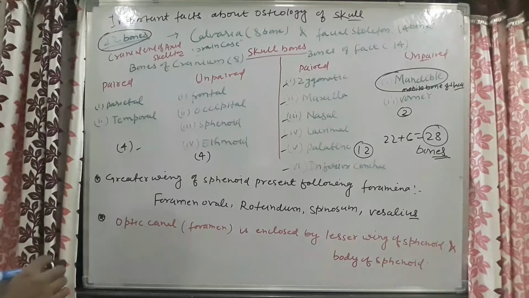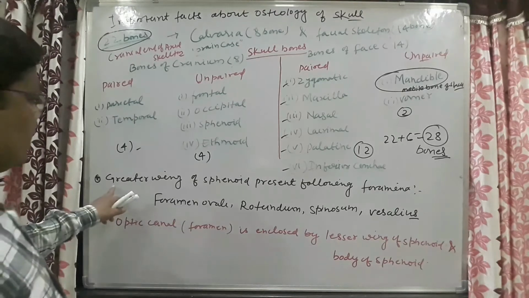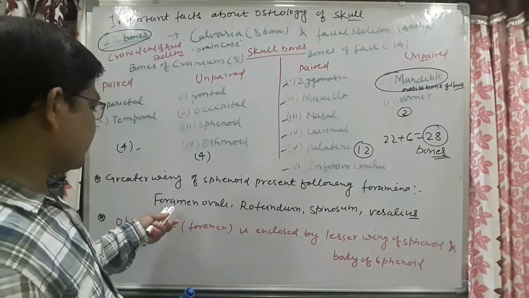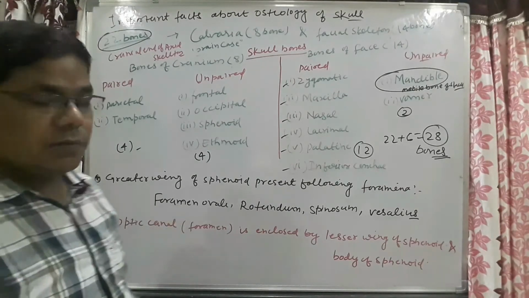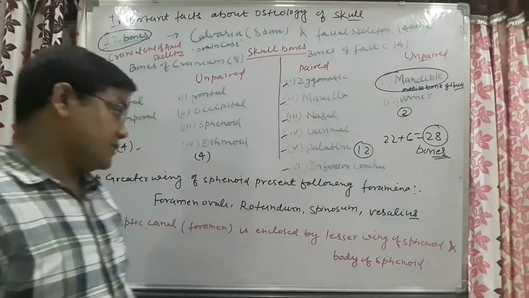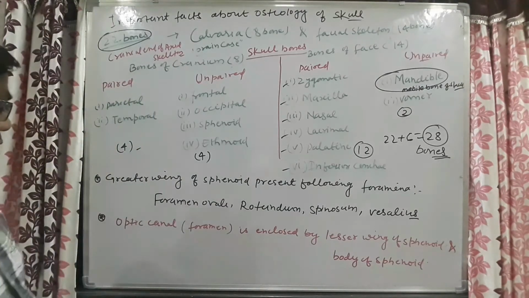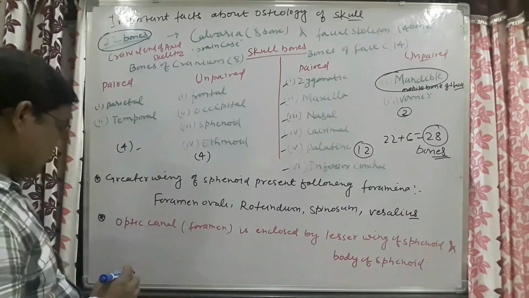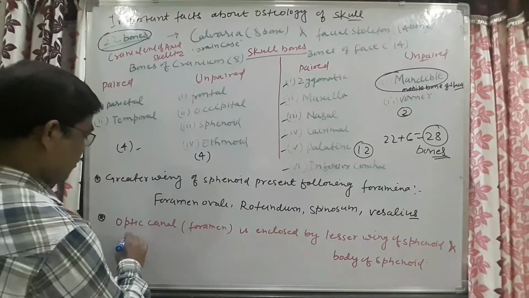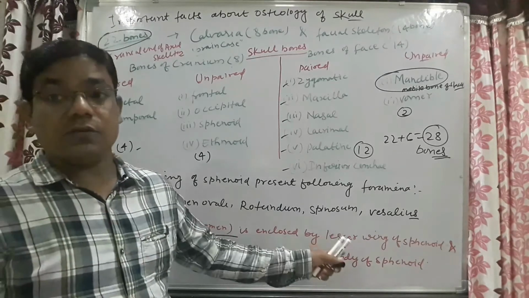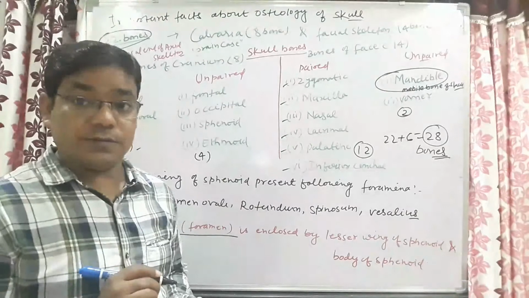Now come to this important point: which foramina are present in the greater wing of sphenoid? Foramen ovale, rotundum, spinosum and vesalius. And here we are only discussing the important point that the optic canal or foramen is enclosed by the lesser wing of sphenoid and the body of sphenoid.